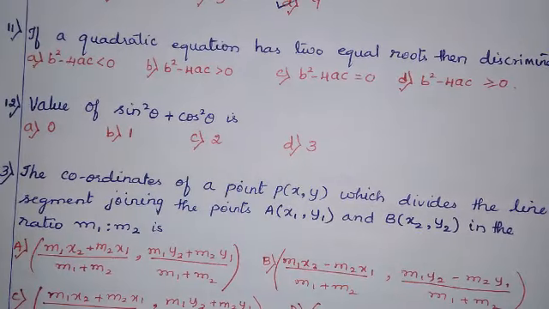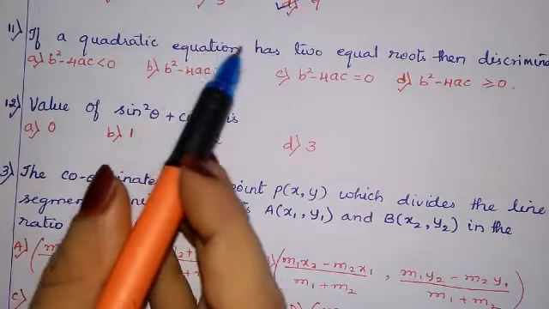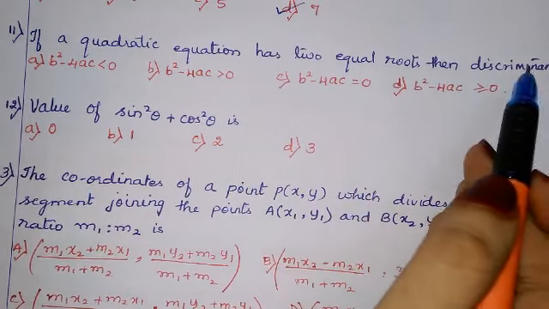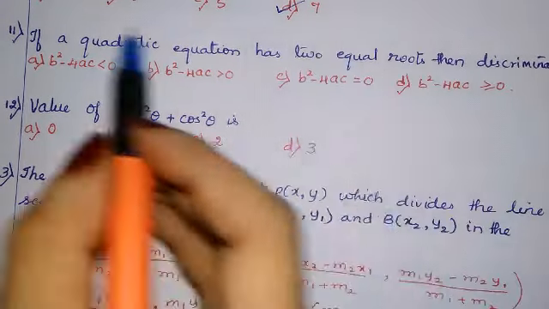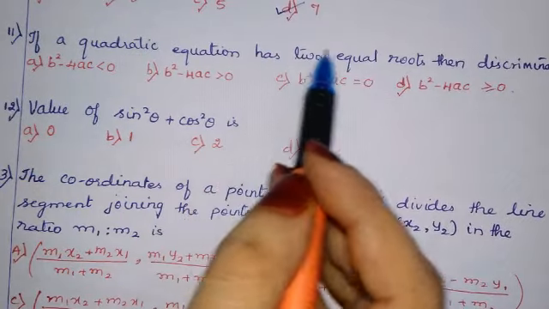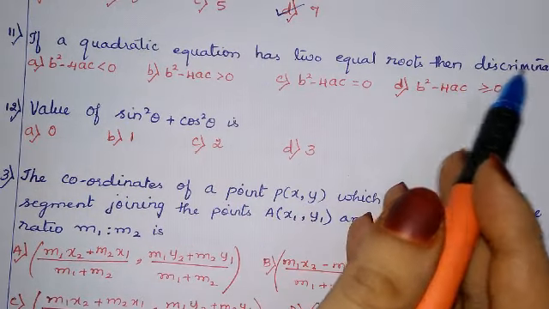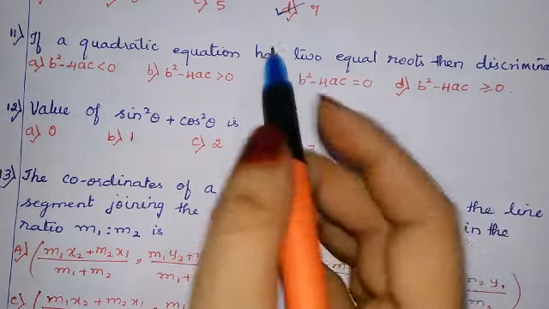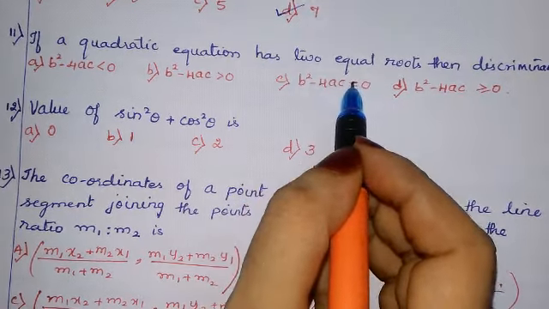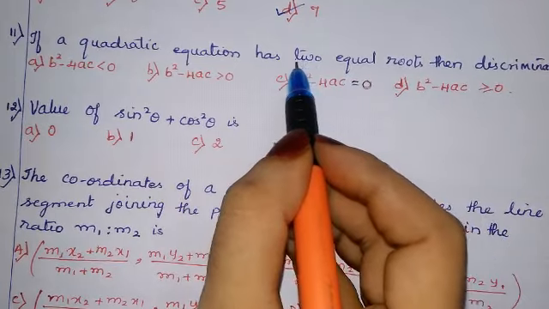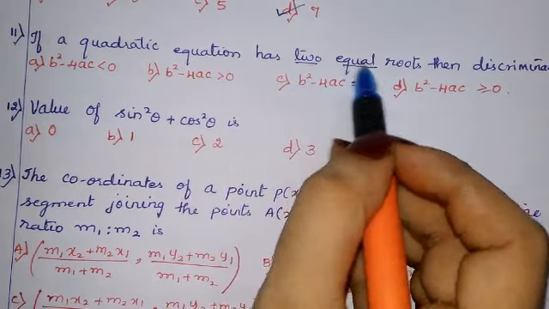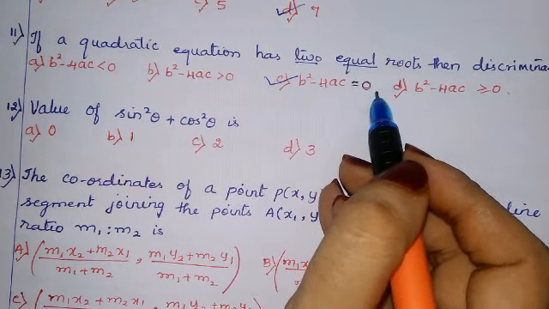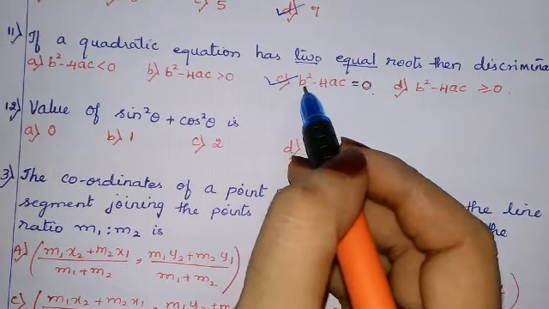The next question. If a quadratic equation has two equal roots, then the discriminant is. For equal roots, the discriminant is b square minus 4ac equal to 0. The condition is two equal roots, so b square minus 4ac equals 0. So the correct answer is C.